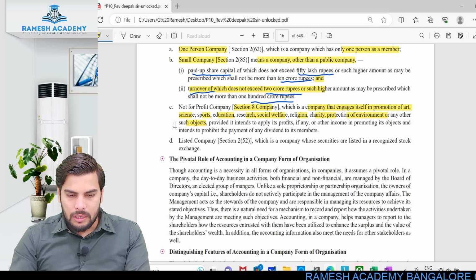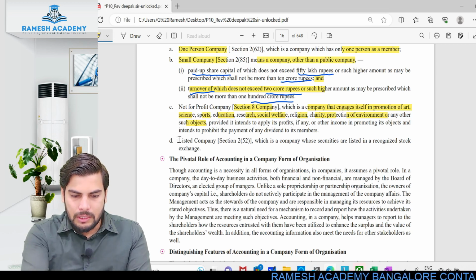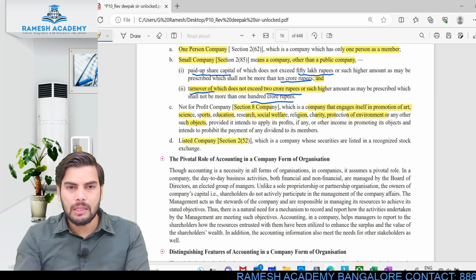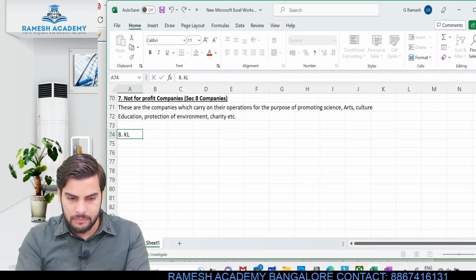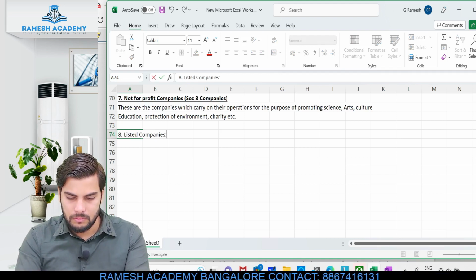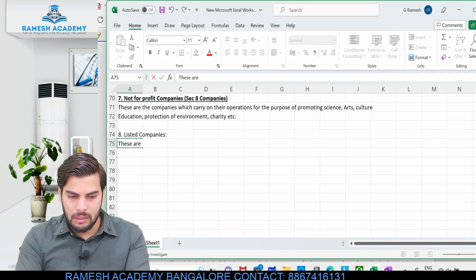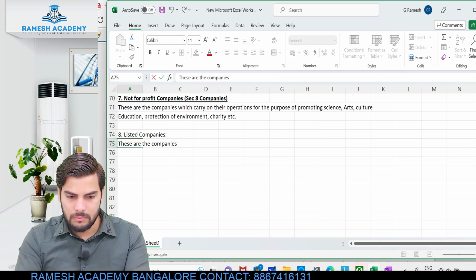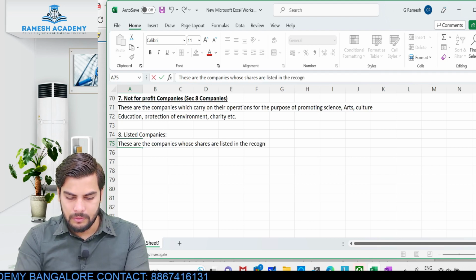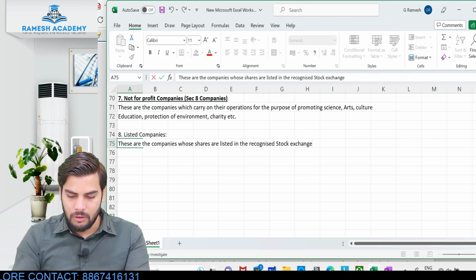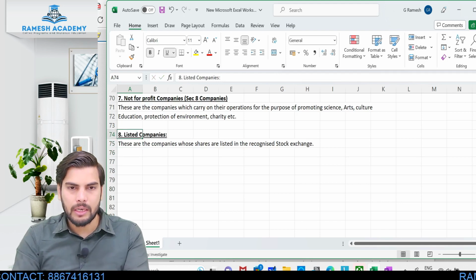Okay, so then we have got listed company. Okay, so finally we have got listed companies. So what are these listed companies? These are nothing but those companies whose shares are listed in the recognized stock exchange. Okay, so these company shares will be listed in the recognized stock exchange.